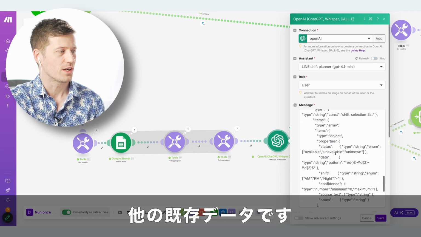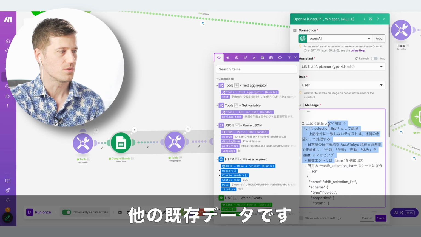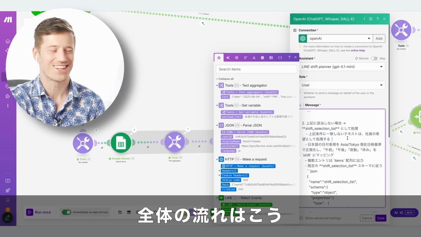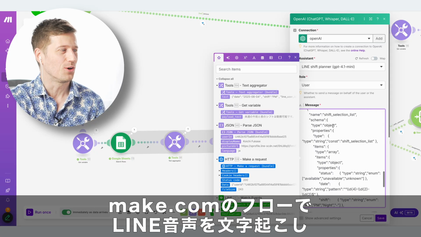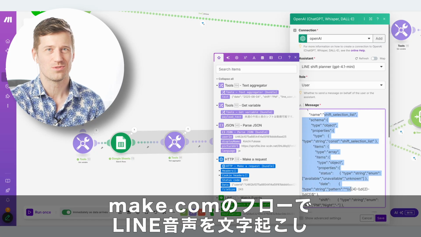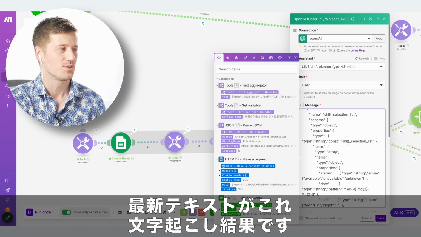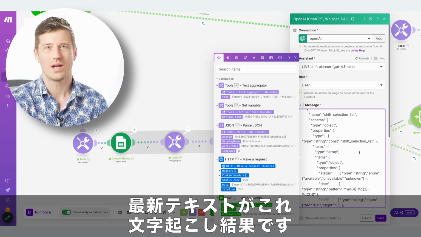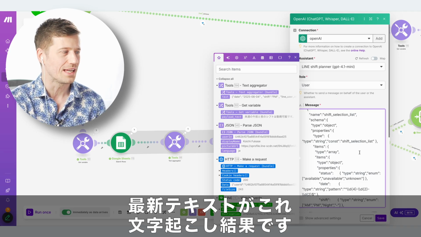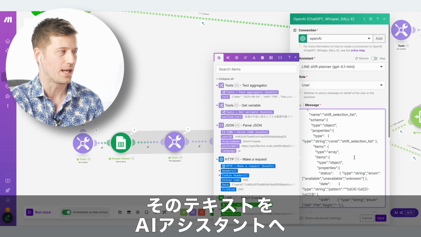So you see the instruction is partially in Japanese because I thought, why not? Let's give the instruction in Japanese. And the output which the assistant needs to create is here in English because this is a so-called JSON format. So it's simply a technical way how to output data in a structured manner.